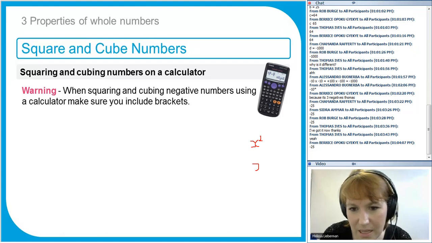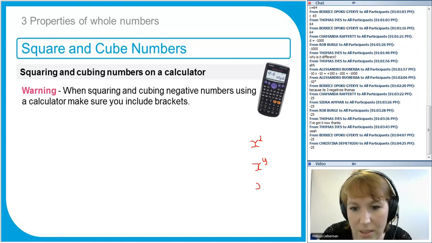It might have an X. On some calculators, if you don't have the Casio calculator, it might look like an X with a Y, and then you'll have to put in the 2. Or it might look like X with a little square. You could use that button as well, and then put 2 in place of the square to raise it to the power of 2. And there's a bit of a problem here, because we have just worked out a minute ago, didn't we, that -5 squared was 25, because the minus numbers cancel each other out.